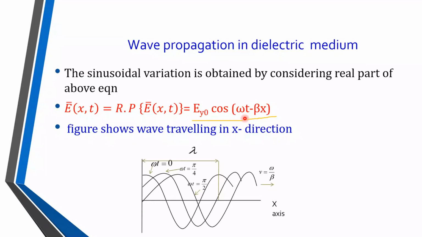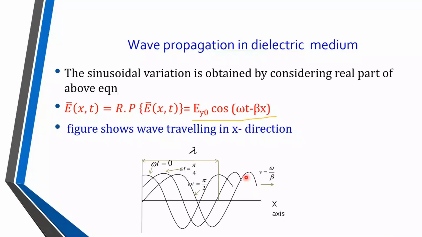It is shown in this diagram, and from this equation if you equate cos of omega t minus beta x to a constant at some instant of time. If I want to find out the value of cos of omega t minus beta x, then I have to assume that as equal to constant, right? And then from that equation we have derived various small equations for omega, for lambda, for beta and velocity. Okay, where velocity v is equal to omega by beta,